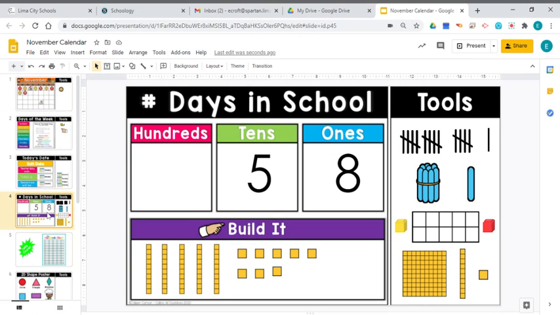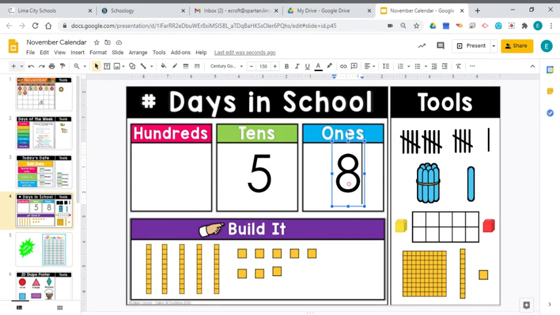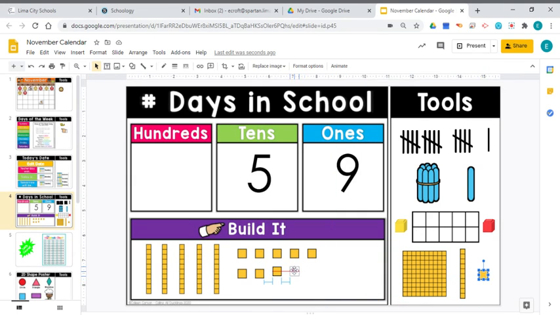All right, let's count how many days we've been in school. Last Friday, we had been in school for 58 days. So we're going to go one more than 58, and that would be 59 days. Now we have a 5 in our tens place. So we have 5 base 10 blocks down here that represent tens, that we will count by tens. And we have 9 in our ones place. So we need to add one more base 10 single. So now we have 9 ones.